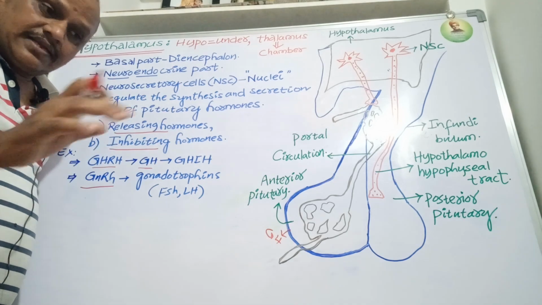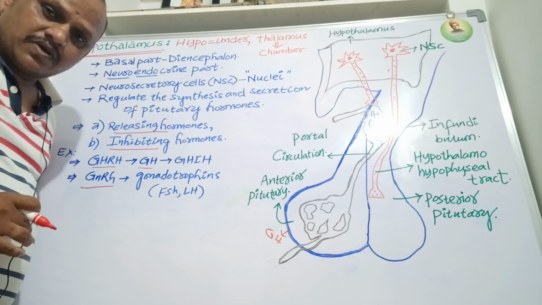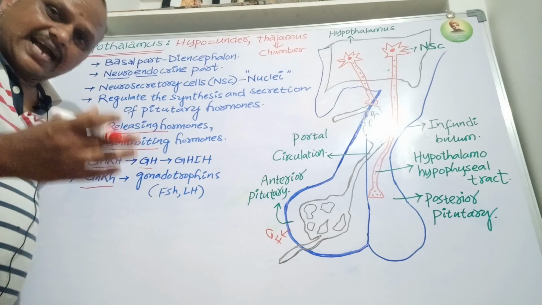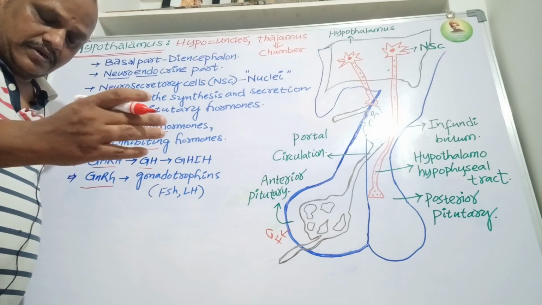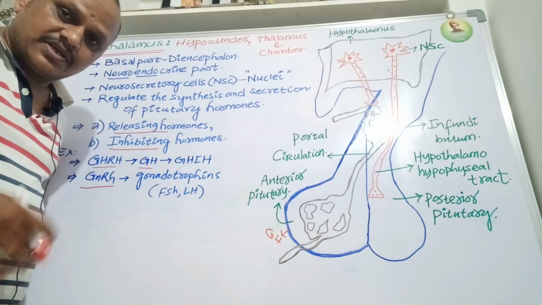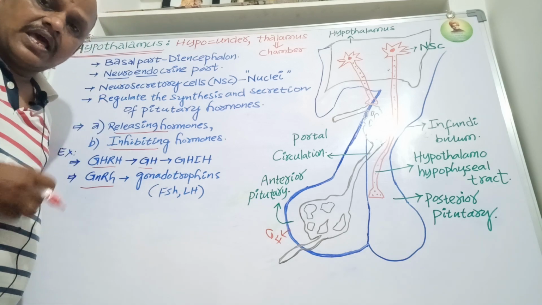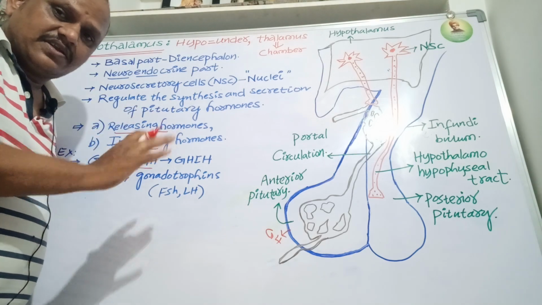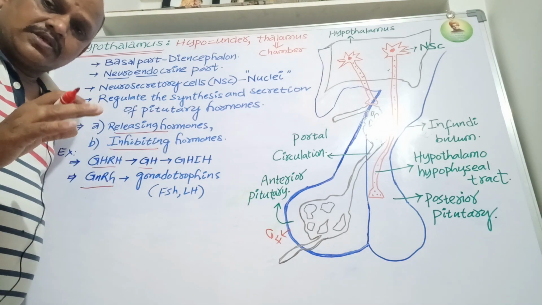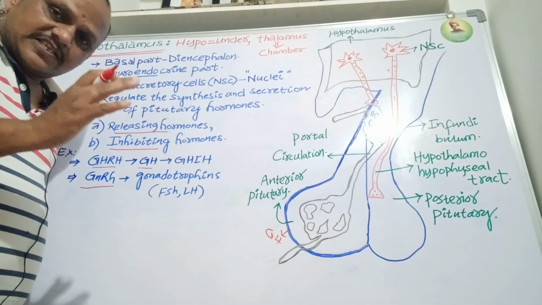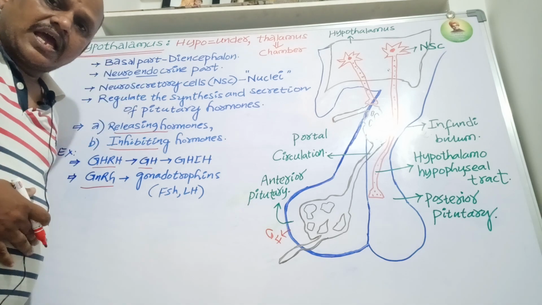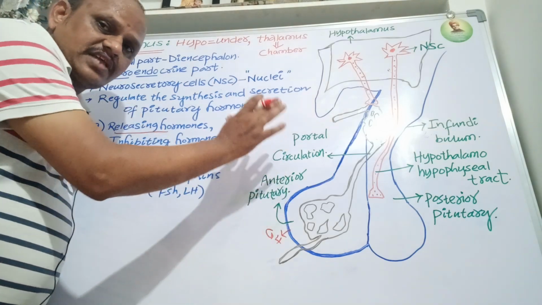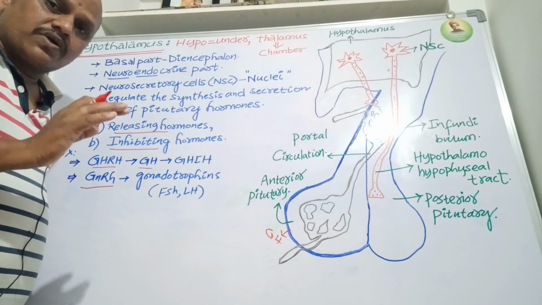It regulates osmoregulation and body temperature, and it has a thirsty center and a hungry center, meaning the desire for eating and drinking. Hunger, thirst, and satiety centers are all located in the hypothalamus.